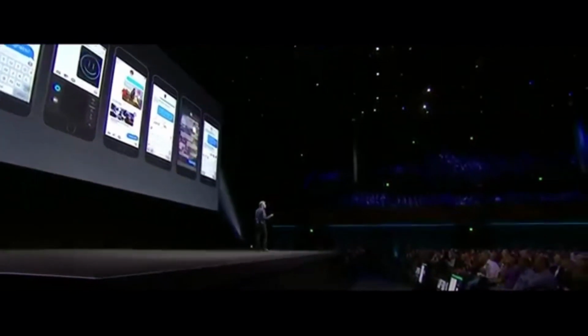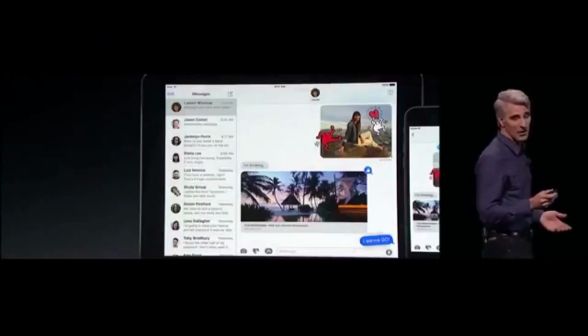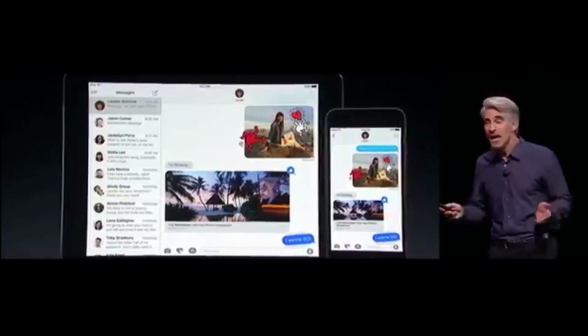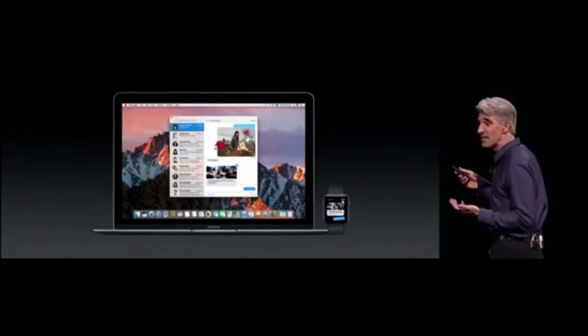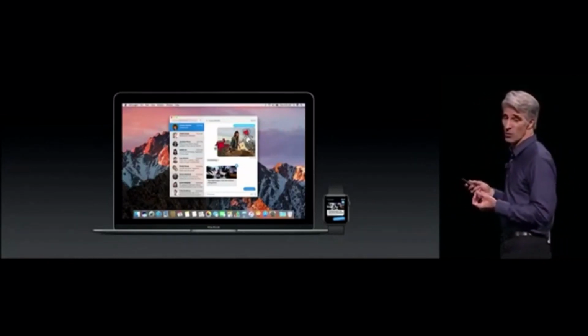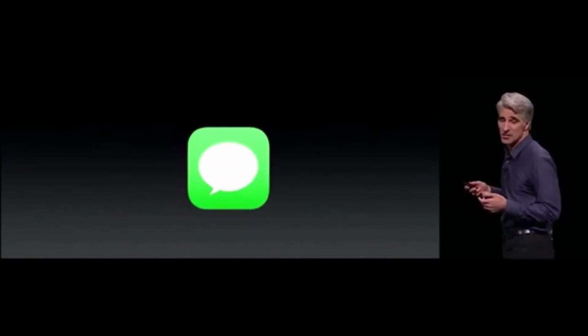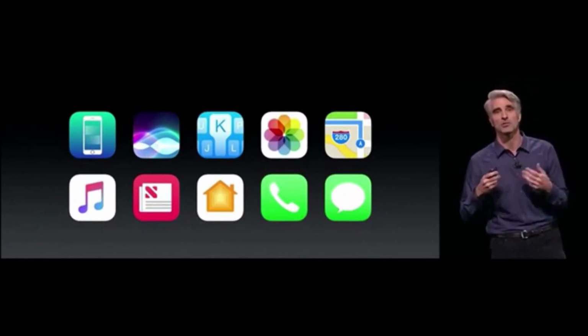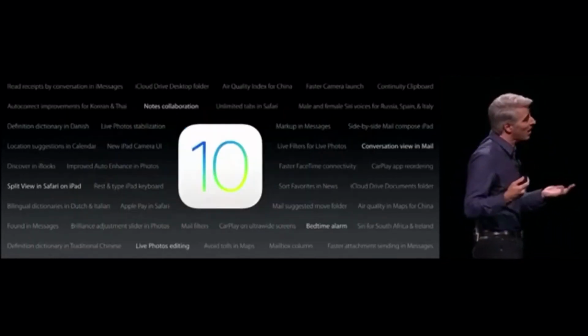So this is the new Messages. It's, of course, fantastic on your iPhone. All of this is available to you on your iPad as well. And your Mac and your Apple Watch can receive all of this interactive content as well. So that's Messages, part of 10 huge features in iOS 10. But of course, there was so much more that we can't talk about right now.